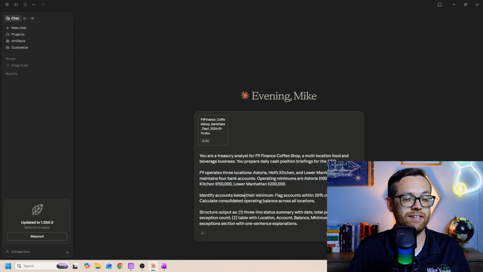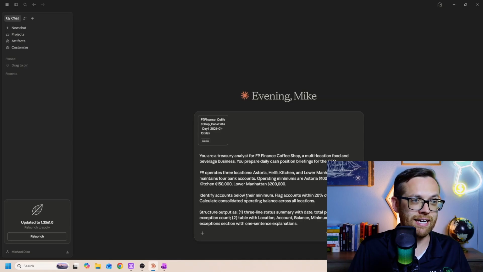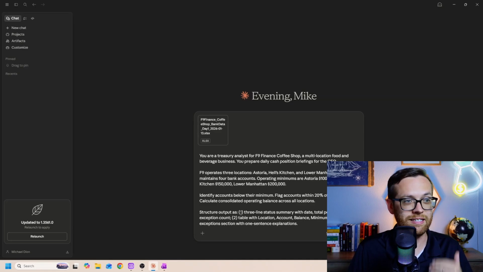Then we've got our task. Identify accounts below their minimum. Flag accounts within 20% of minimum. Calculate consolidated operating balance across all locations. Structure output as a 3-line status summary with date, total position, exception count, a table with location, account balance, minimum, and status, and an exception section with 1-sentence explanations.